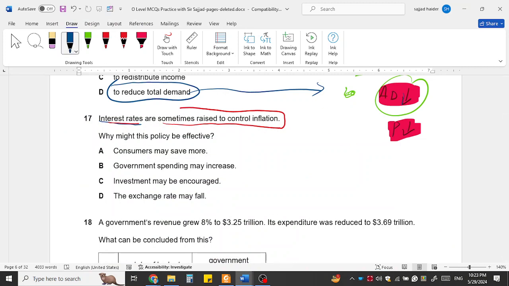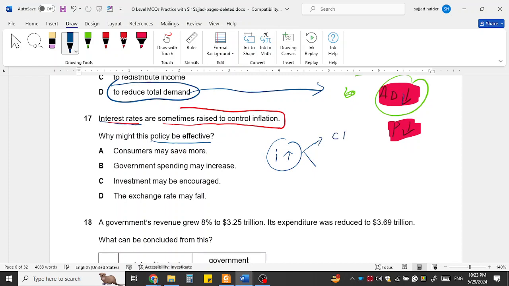So interest rates are sometimes raised to control inflation. Why might this policy be effective? When there is a high interest rate, people will not buy goods using loans.